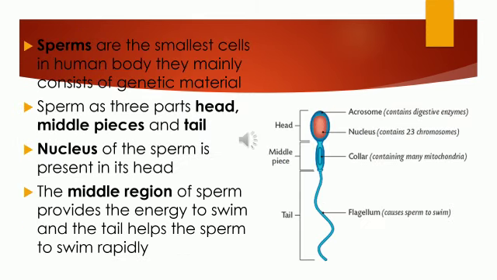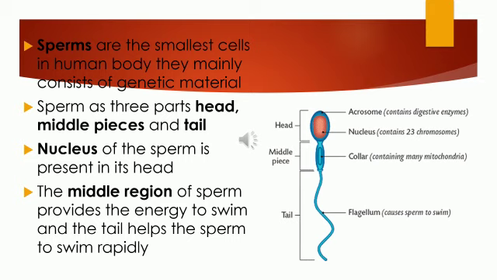So here comes the structure of sperm. Here in the picture you can notice how the structure of sperms looks. And in general, if you get a question like which is the smallest cell in the human body, it is nothing but sperm. Sperms are the smallest cells in the human body. They mainly consist of genetic material. And children, you know what the function of genetic material is. They carry the inheritance from the parent cell to the progeny, to their offspring, isn't it? And this genetic material is totally from a male.